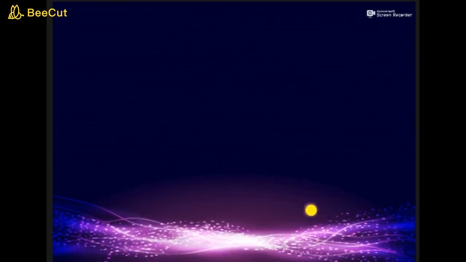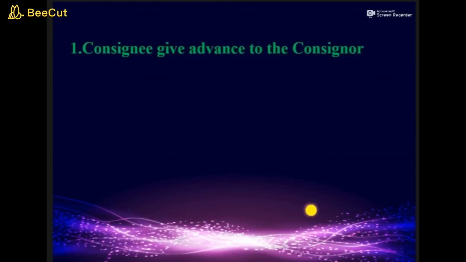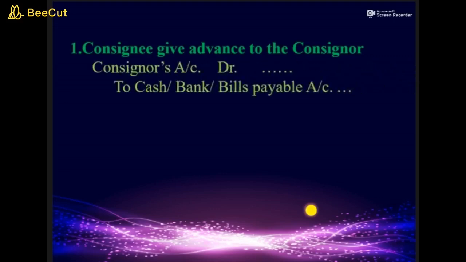Now we'll move to the entries in the books of consignee. Transaction number 1: when consignee gives advance to consignor. Now we have to think these entries from consignee's point of view. Think here that we as a consignee are recording this transaction. Here consignee is giving amount to consignor as advance, so obviously consignor will be the receiver. So consignor account debited to cash if I am paying the amount in cash, to bank if I am paying the amount through bank draft, and to bills payable if I am accepting the bill.